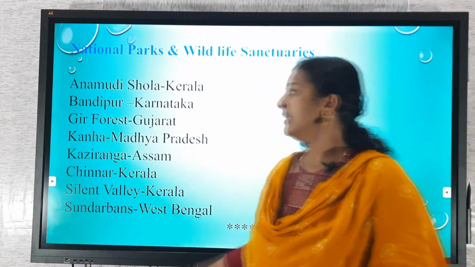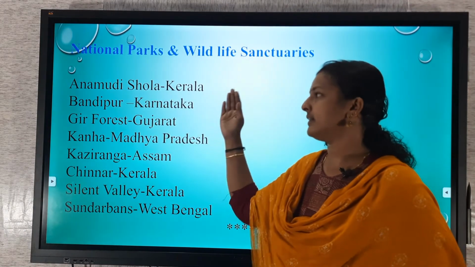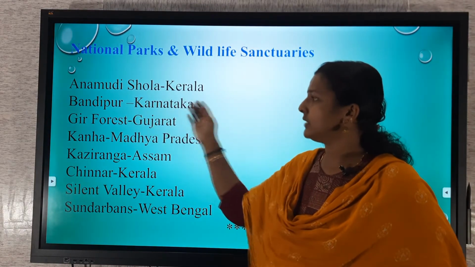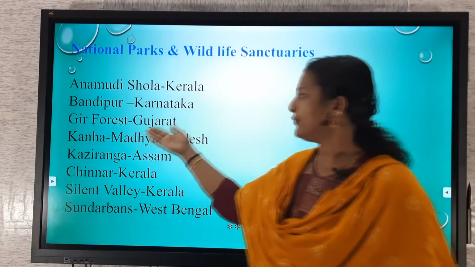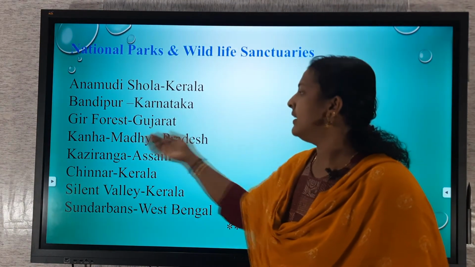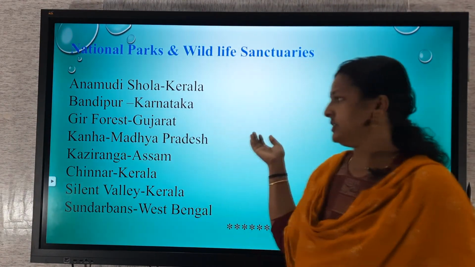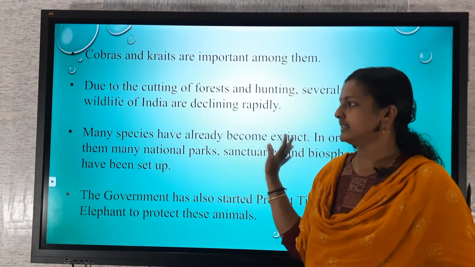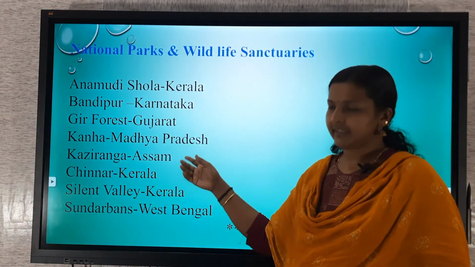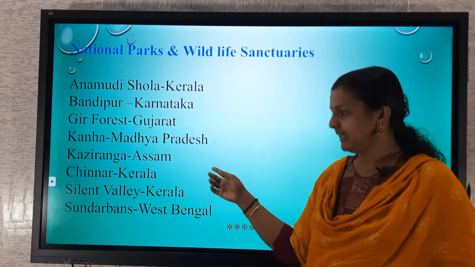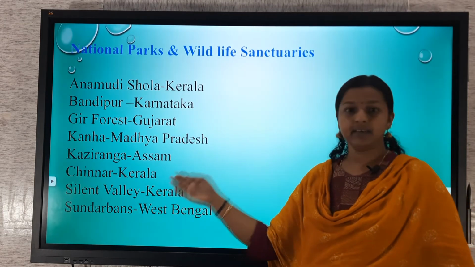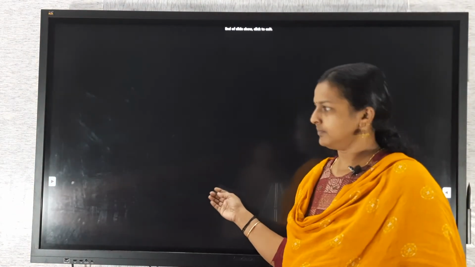Then national parks and wildlife sanctuaries. In Kerala, Anamudi Shola, Bandipur in Karnataka, Gir Forest in Gujarat, Kanha in Madhya Pradesh, Kaziranga in Assam, Chinnar in Kerala, Silent Valley in Kerala, Sundarban Delta in West Bengal.